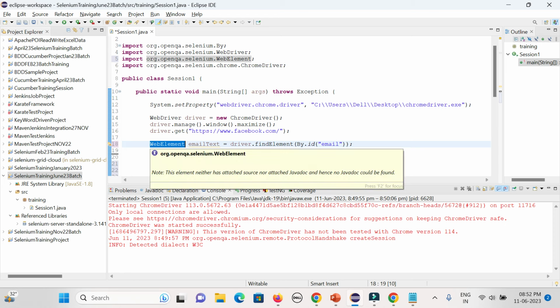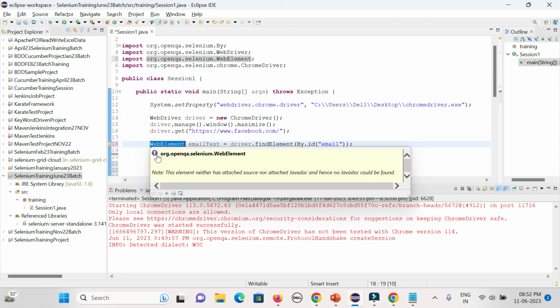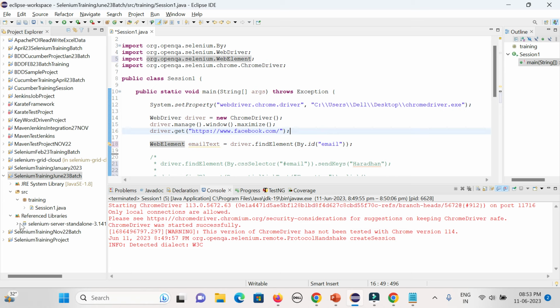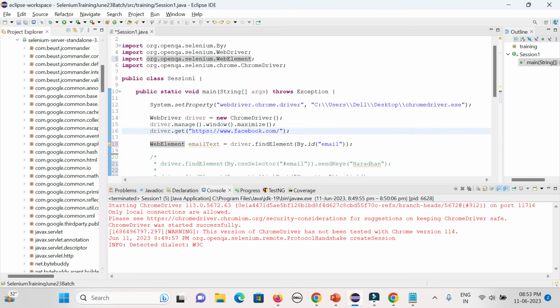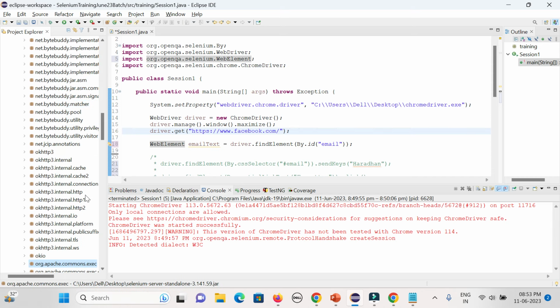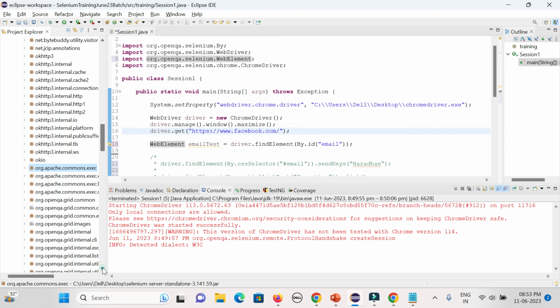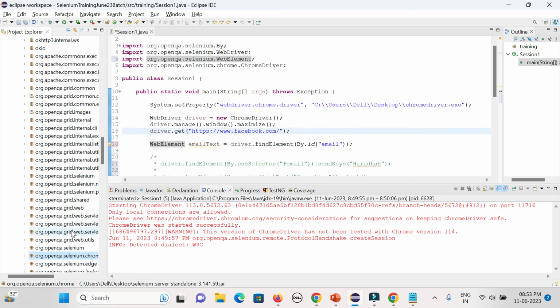No, no, it's a class. It is coming from that package. This is the package name: org.openqa.selenium.WebElement. So what you can do is open that Selenium WebDriver standalone jar and go to the package. Then you can easily understand from where it is coming. org.openqa.selenium, that is the package name. That is the package it is coming from. If you expand it,